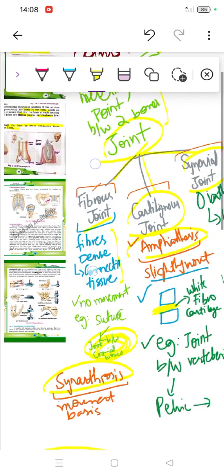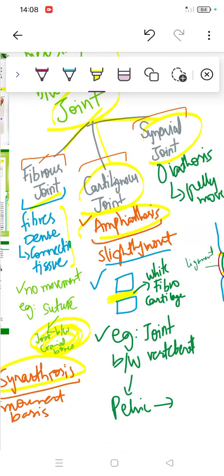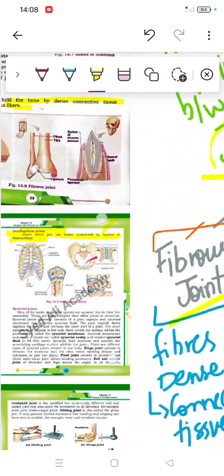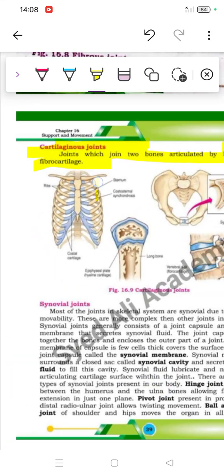This was an example. Then comes the second one, called the cartilaginous joint, in which two bones are articulated by hyaline or fibrocartilage. I told you why I introduced cartilage in this video, because here they were discussing hyaline and fibrocartilage. The example is the sternum, where we have all these ribs.